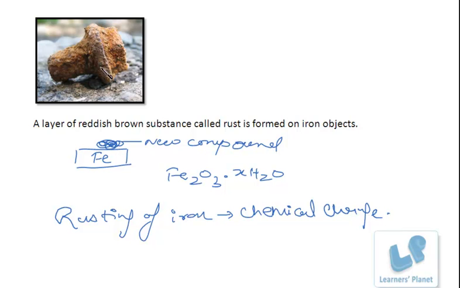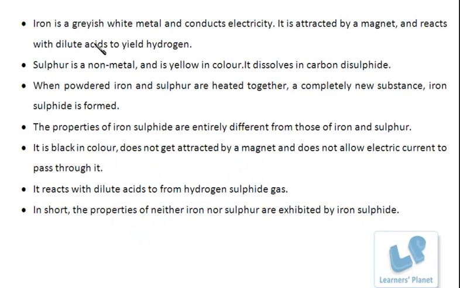Right? Say this rusted part, this falls off as a brown powder. So rusting of iron is a chemical change. This is another example of a chemical change, students.